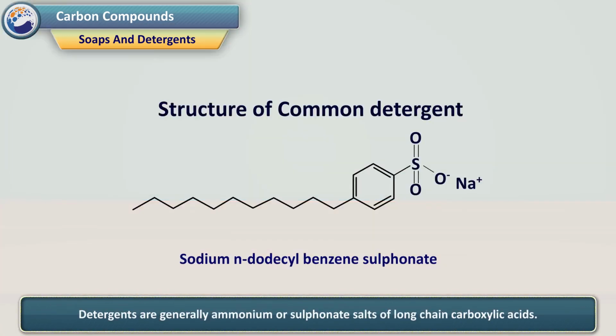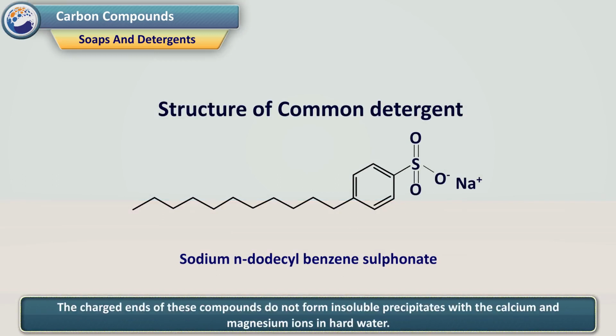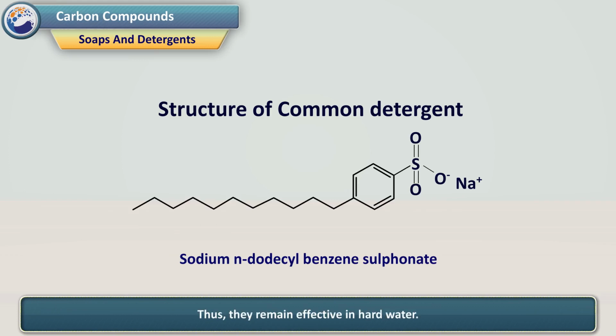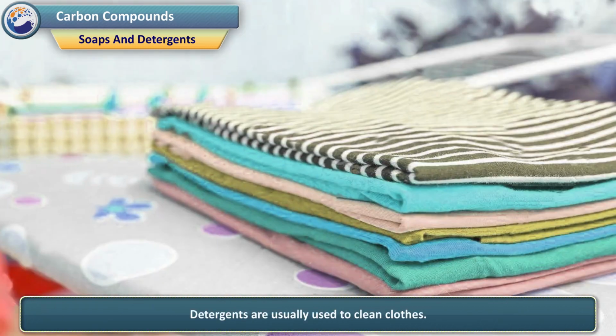Detergents are generally ammonium or sulfonate salts of long-chain carboxylic acids. The charged ends of these compounds do not form insoluble precipitates with the calcium and magnesium ions in hard water. Thus, they remain effective in hard water. Detergents are usually used to clean clothes.